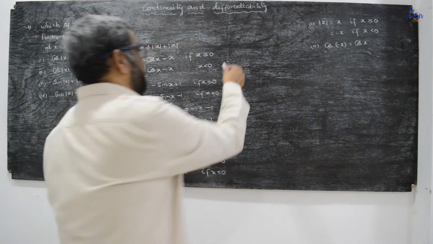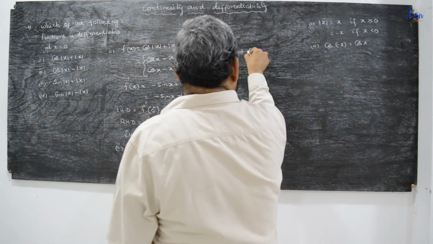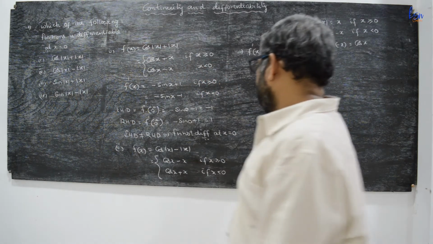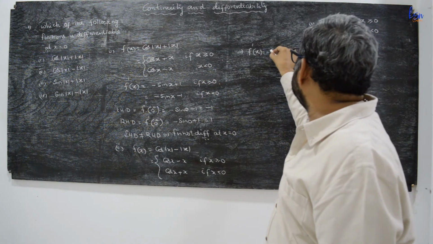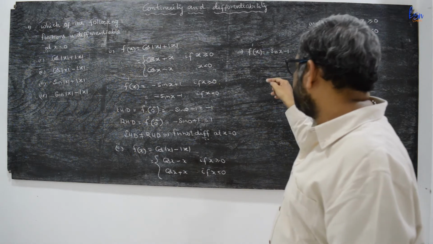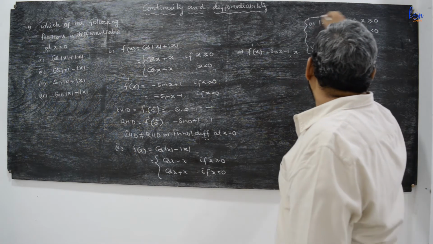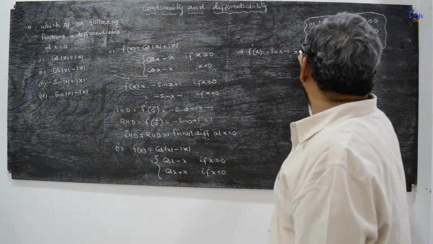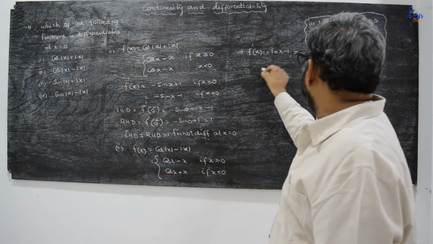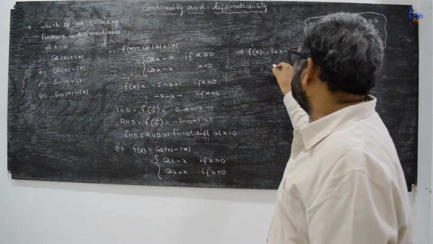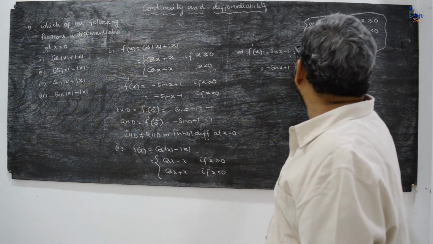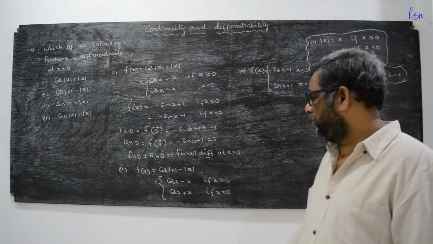Now f'(x) in this case is equal to minus sin x minus 1 for x greater than or equal to 0, minus sin x plus 1 for x less than 0.